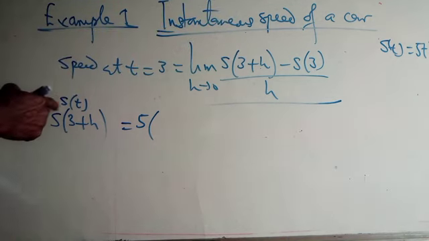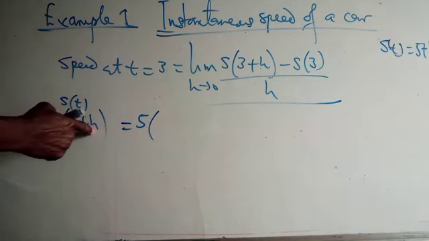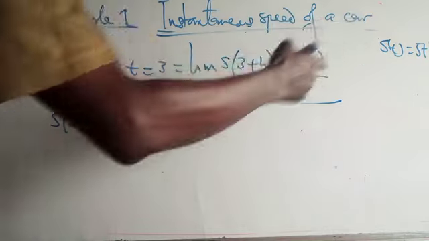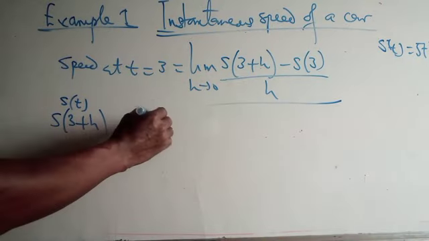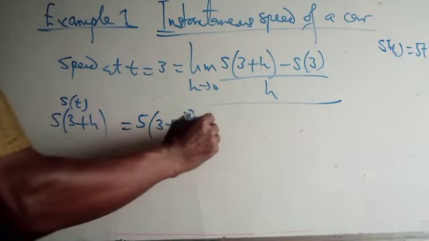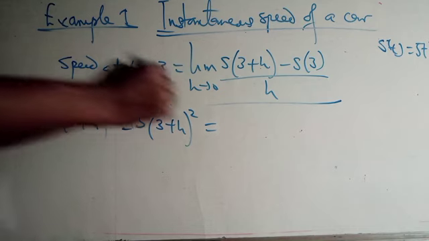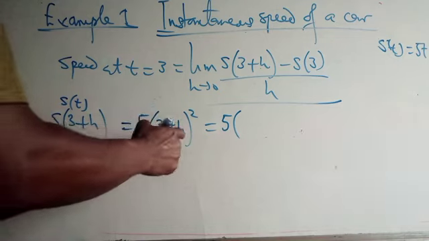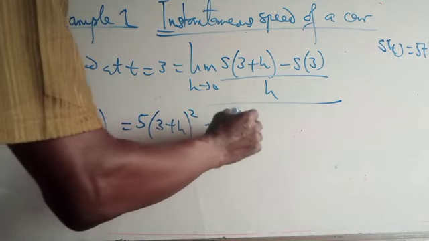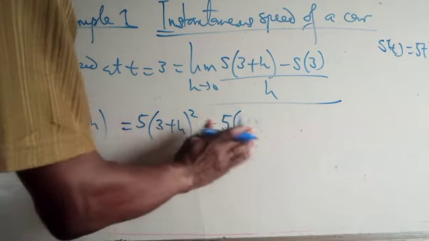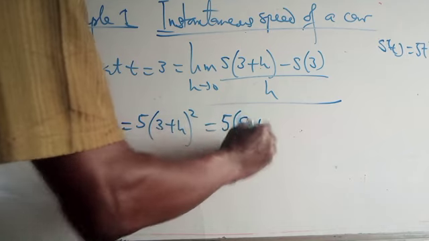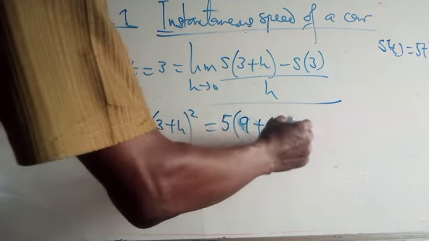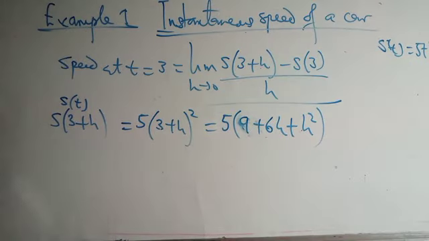So that will be what? s of t, which is s of 3 plus h, from that formula is 5t squared. So that is 5 times 3 plus h squared. Now when you find the square of this, we have, let's start with this, 3 squared is 9, plus 6h, plus h squared. Okay? So that is the value for that one.